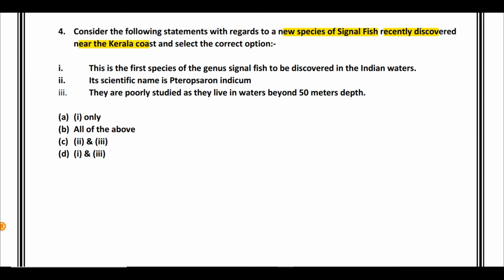First statement says that it is the first species of the genus signal fish to be discovered in the Indian waters. So for the very first time, a species belonging to the signal fish genus has been discovered in Indian waters. That is what the first statement says. The second statement says that its scientific name is Pteropsaron indicum. Okay? Now again, pronunciation is not important, but more or less just remember Ptero and indicum.